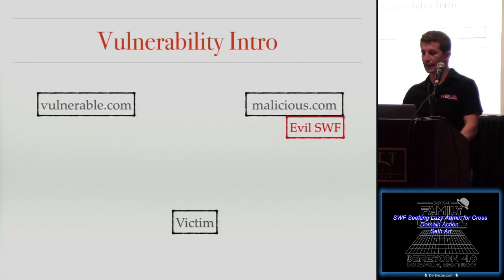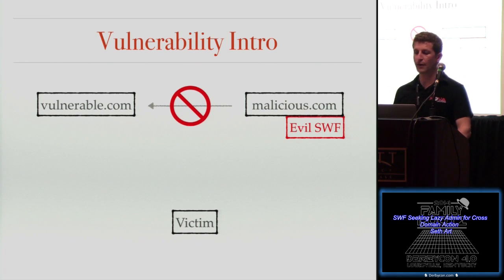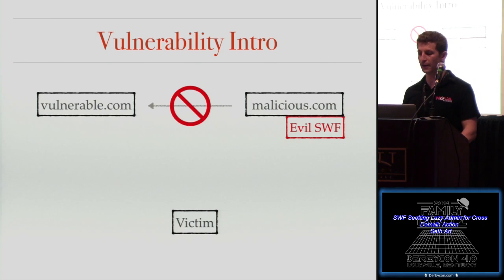So to illustrate that last point, I just wanted to use these graphics here. You have 3 parties that need to be involved in this exploitation: the vulnerable server, the malicious server hosting the evil SWF file, and the victim. I wanted to call attention to the fact that at no point in this attack does the malicious server communicate with the vulnerable server. I got stuck on this when I was trying to understand this vulnerability in the beginning, so I wanted to share that.